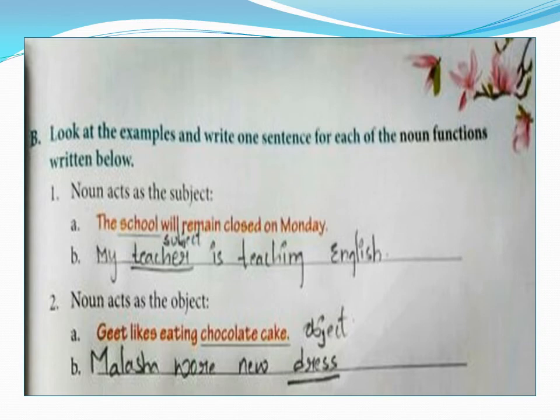Similarly, another sentence is made. Malasha wore new dress. Now who wore? Malasha. That means Malasha is the subject. What did she wear? New dress. So dress is the object. Did you understand how to make sentence, children?